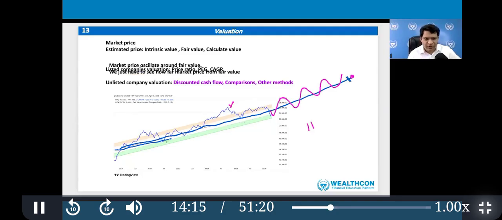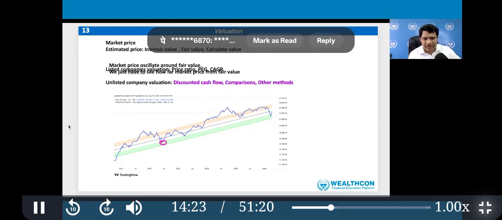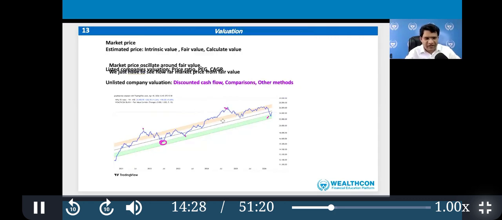So if it goes below 10% of the calculated value, we say this is undervalued. So undervalued, undervalued, undervalued. If it goes up, overvalued, overvalued. So exact calculation is not required. It is very simple common sense.